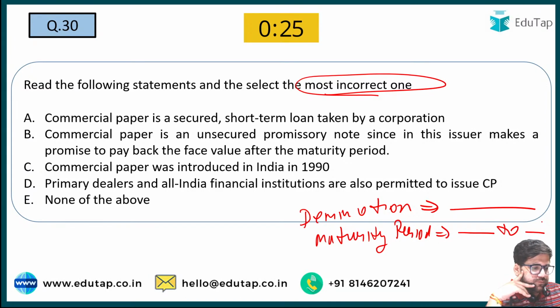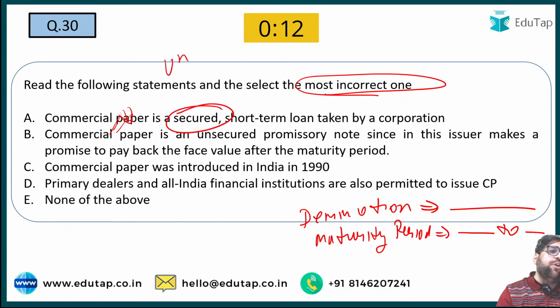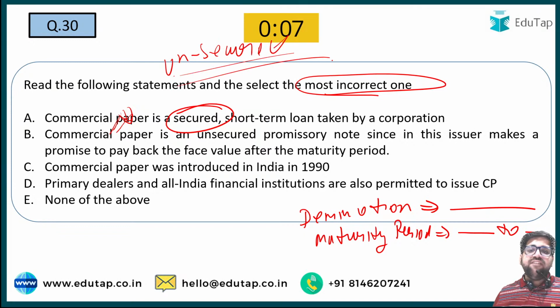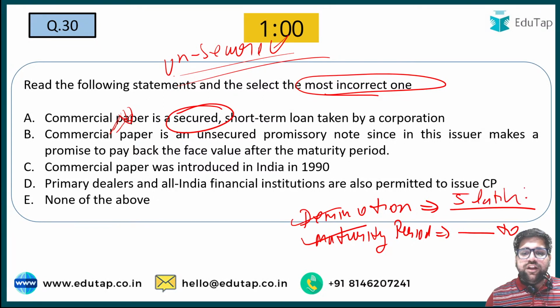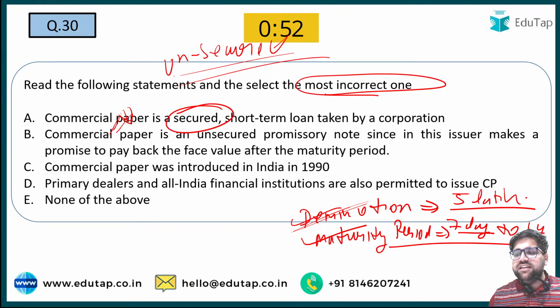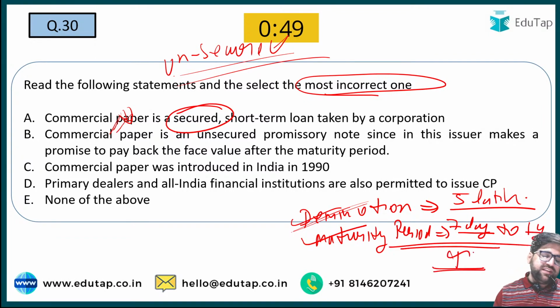Question number 30. Commercial paper is a secured and short-term loan taken by a corporation. This is incorrect. Even on first read you can find commercial papers are unsecured. These are issued by private corporations, and such private corporations generally do not have any good credit rating. The answer for these two particular points will be 5 lakh. Denomination of a commercial paper starts with 5 lakh and multiples thereof, and the maturity period is 7 days to 1 year. This is really very important. Please note all such points.